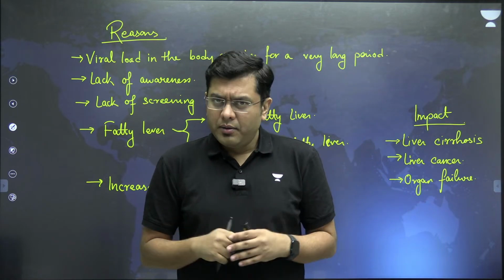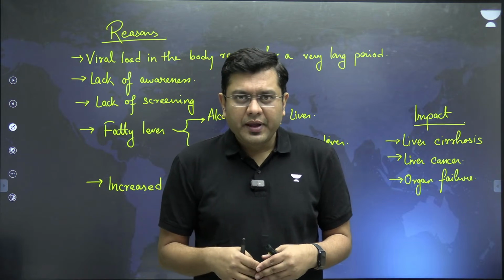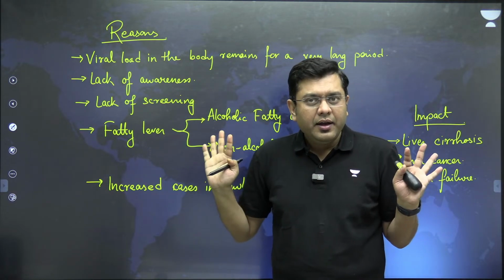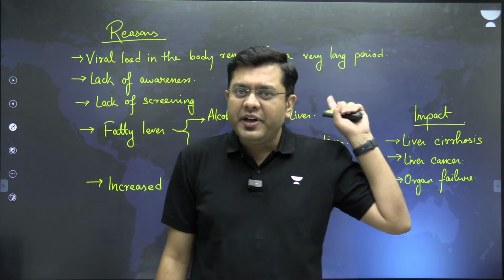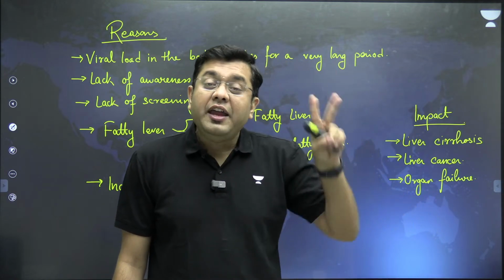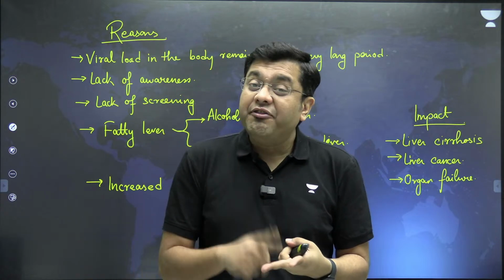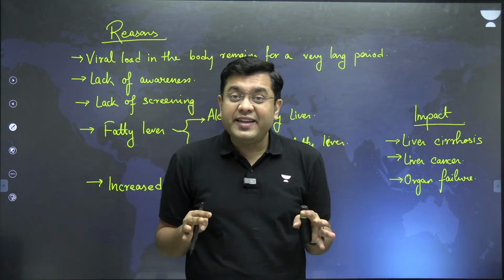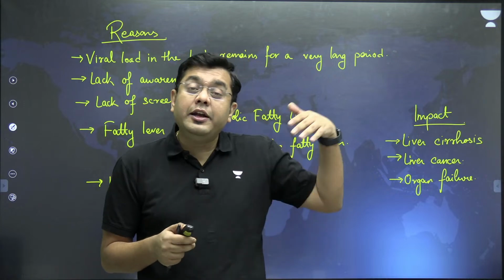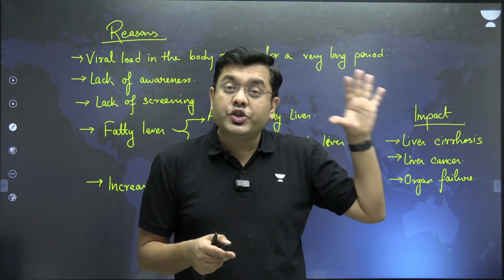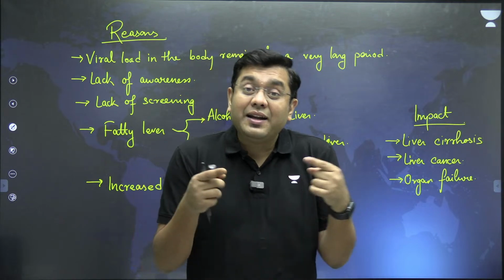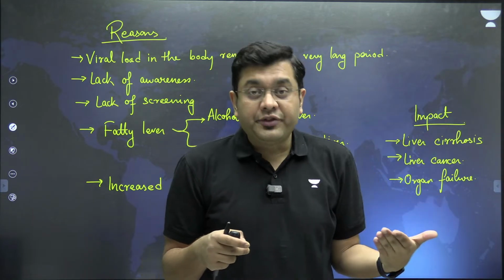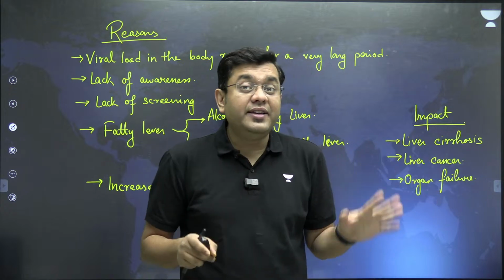What is the remedy of it? What is the way forward? The way forward, for each and every reason, think about a counter argument, as simple as that. First of all, awareness raising programs need to be given. Secondly, we have vaccines developed for hepatitis B. Way back in 2011, 2012 itself, the hepatitis B vaccines were included in the universal immunization program of the government. But that needs to be much more uniform and much more penetrative in its execution, so that none of the population is left behind.